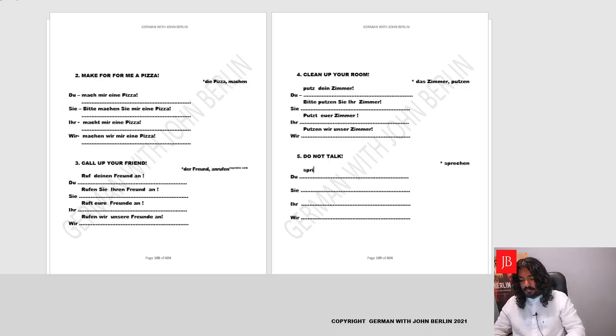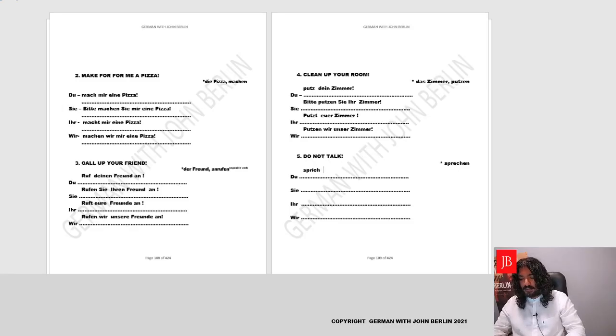Let's write here sprichst. Fantastic. And then as per the rule, remove the ending. And then the subject we do not address, so we leave it. We go directly to the rest of the sentence, which is not. So we'll simply write what is not.